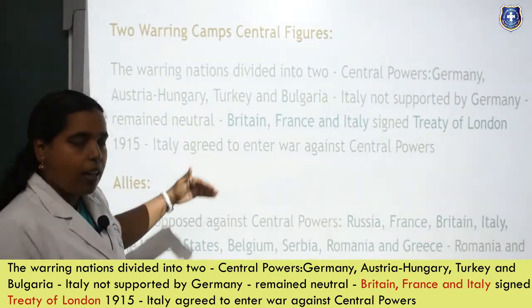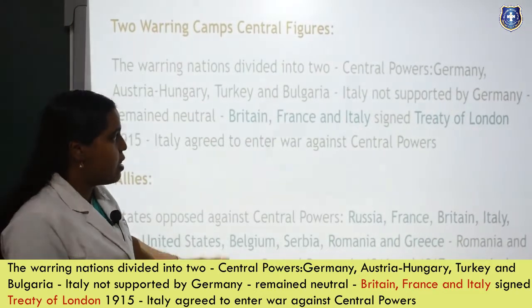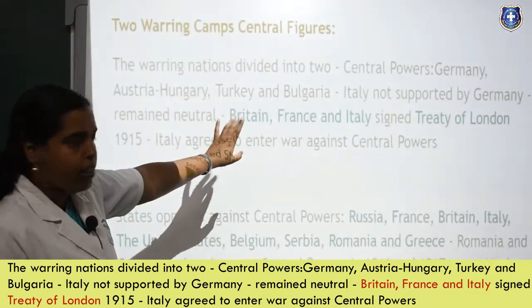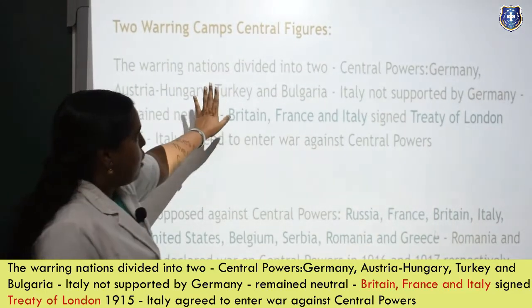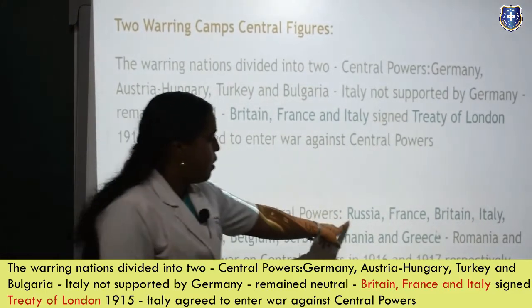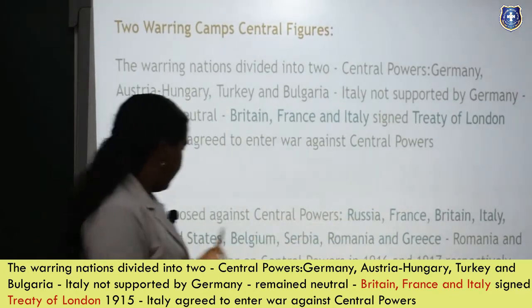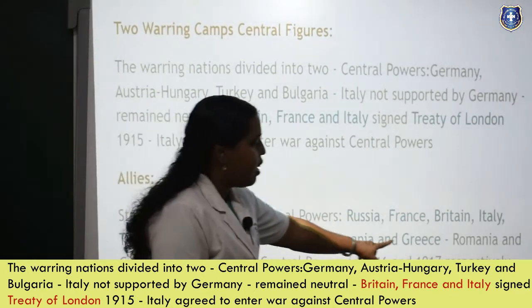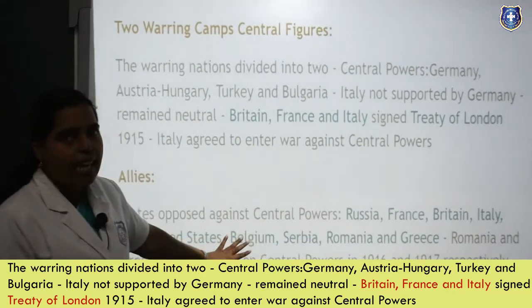The other group is called the Allies, and they are the opposite of the Germany cooperators. So what are they? Russia, France, Britain, Italy, the United States, Belgium, Serbia, Romania and Greece. These are called the Allies.